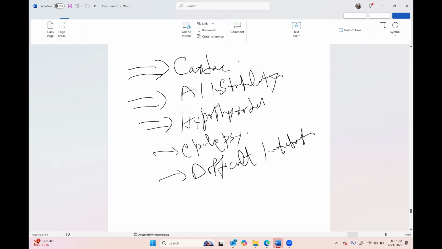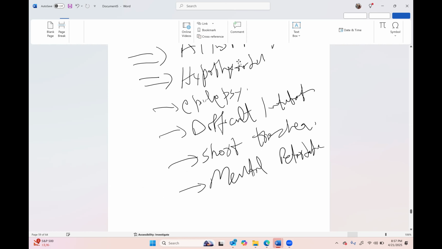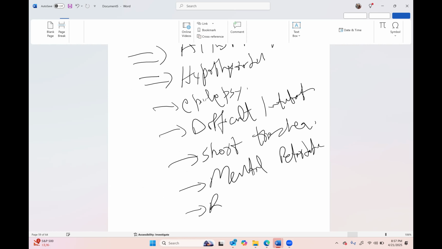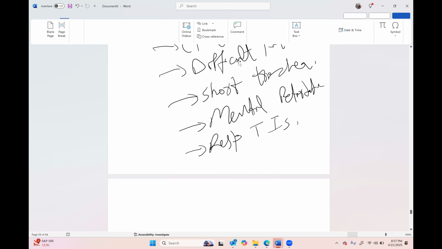Sir, they will be mentally disabled, with mental retardation. And due to repeated chest infection, they may have restrictive lung disease. Please speak in English. Due to repeated respiratory tract infections, they may have chronic lung disease.